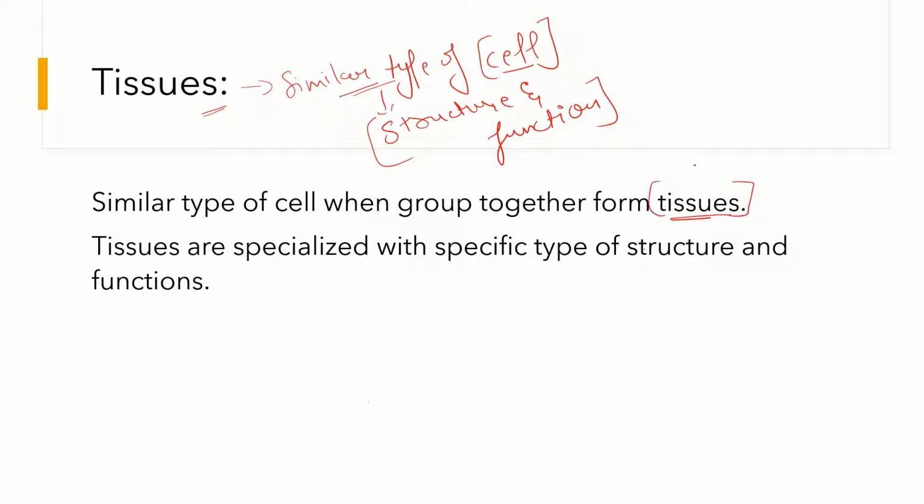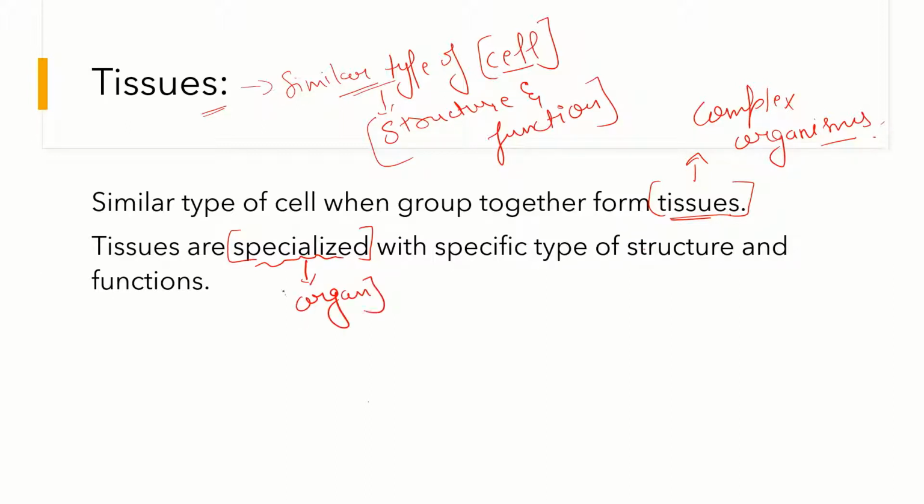Now tissues, we know that they are formed in complex organisms like higher plants and animals. So tissues are very much specialized because in complex living organisms the organ development takes place. Now this organ development takes place from these specialized tissues only, because the function gets specific with the specific type of tissues. So that's why the tissues are specialized with specific types of structures and functions.